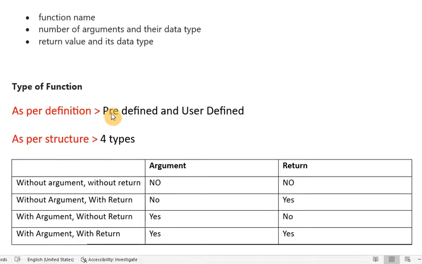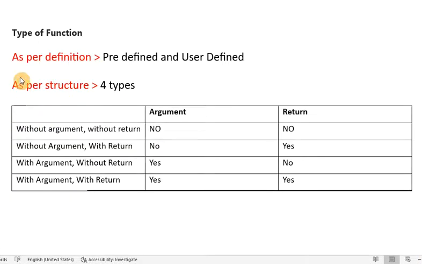those come in this category, predefined function, and the functions which we define ourselves come in this group, user defined function. So as per the definition, we can say predefined function and user defined function.